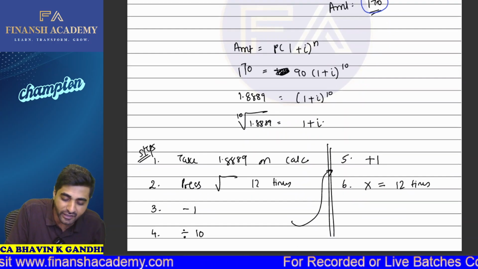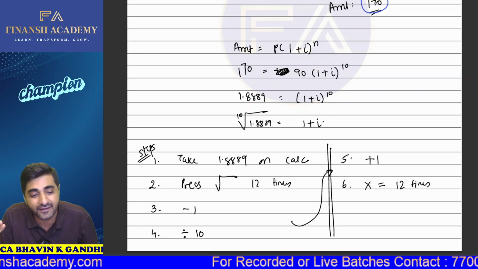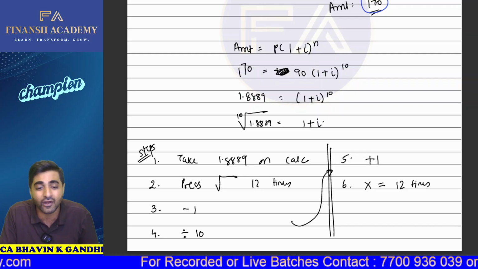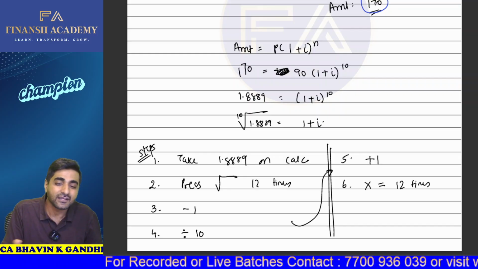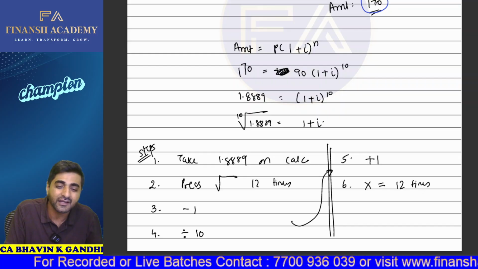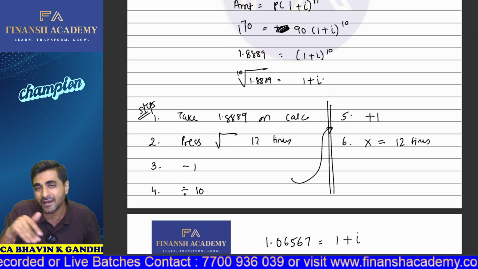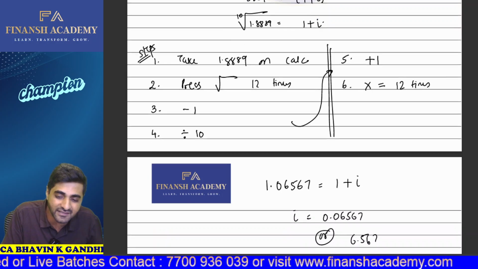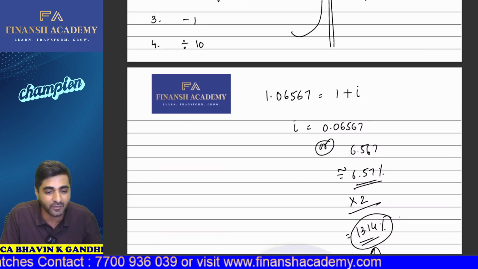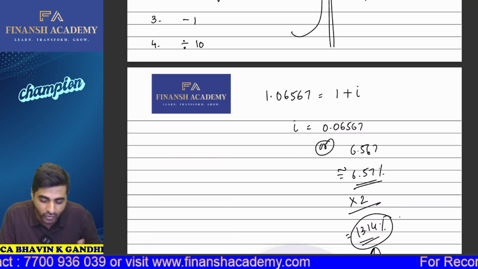That rate you can calculate like this. But suppose the rate is at the power 10. If it's to the power 10, then how do you calculate the 10th root in your calculator? These are the steps. We take 1.889, then press root 12 times, minus 1, divide by 10, and then, my dear students, plus 1, and then multiply, equal to 12. Then you'll get the final answer, which comes as 6.57%. If I multiply that by 2, it comes as 13.14%. So this is how we calculate realized yield when the reinvestment is not to be done.